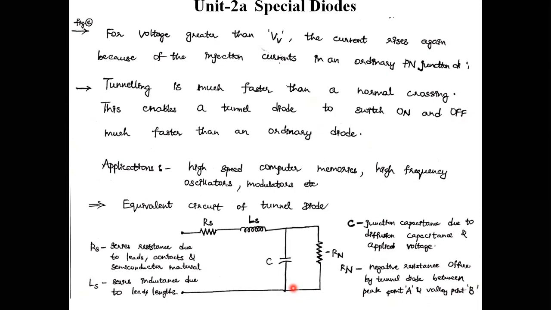This process keeps on repeating. It acts as switch on, switch off, switch on, switch off, like that. A fast switch on and switch off operation takes place in the tunnel diode. This is about the tunnel diode. This is the equivalent circuit diagram of the tunnel diode. We will see this later on.